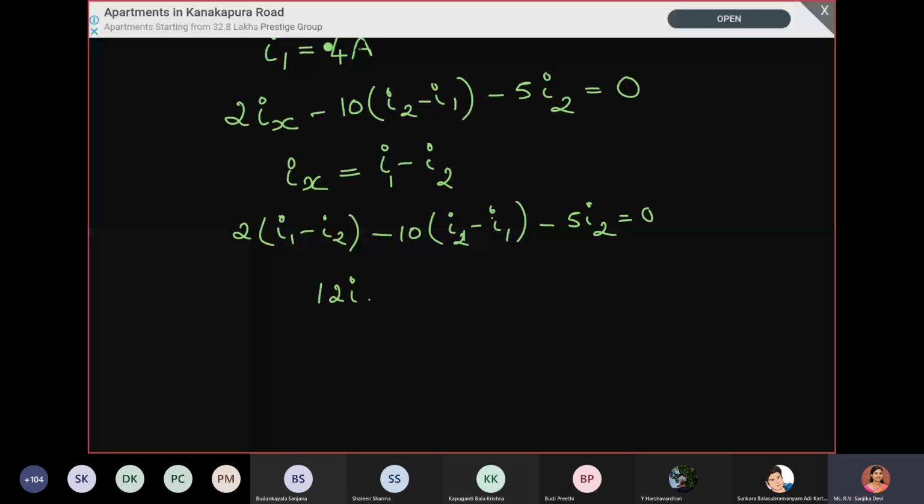So what is I2? 2.823. Okay, so I have it as a fraction. You can just cross check whether it is the same. So this is I2, 48 by 17. So from this we can find what is Ix. It is I1 minus I2. So we'll get the answer as 1.176 ampere.